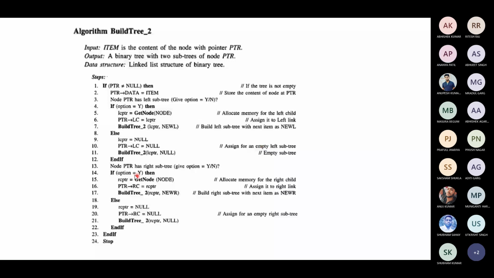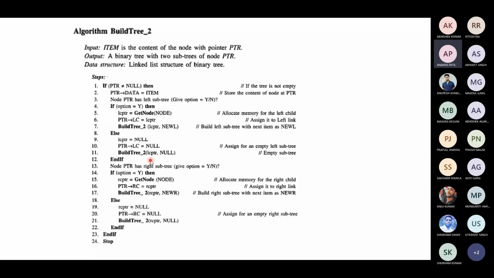Otherwise, you ask whether the node has a right subtree, giving an option yes or no. If it is yes, then get that location. You traverse one more, allocate the memory, assign it to the right link, and build the right subtree. Else, you assign the right subtree as empty by calling it again with null. Okay, so using linked list is simply a slight modification of arrays. Using addresses, we have to build the tree.